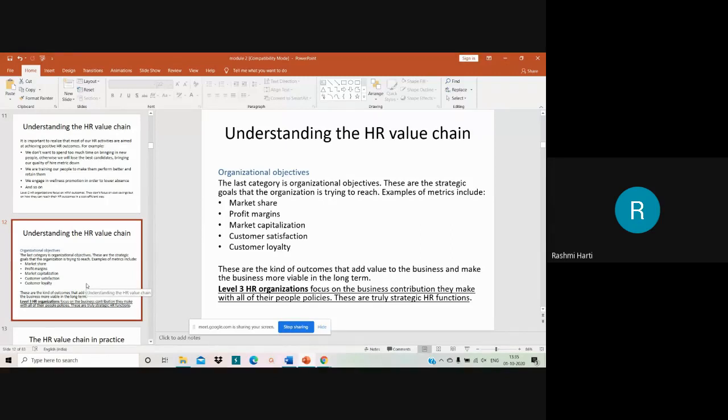So HR is at 3 levels, level 1, level 2, and level 3. Level 1 focuses on reducing the cost, and compromising on the talent. Level 2 speaks about optimizing the cost and giving the best outcome. Level 3 speaks about creating an impact on the goodwill of the organization, adding value to the business. Certain organizations fall under level 1, certain organizations fall under level 2, and successful organizations fall under level 3 of HR organizations.